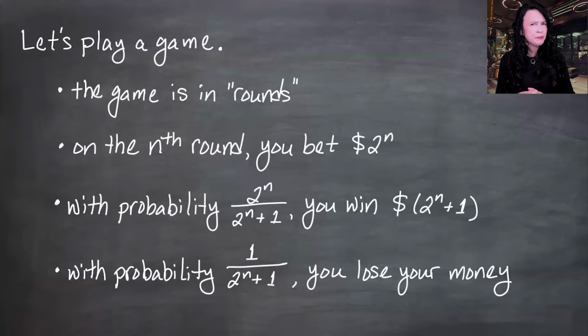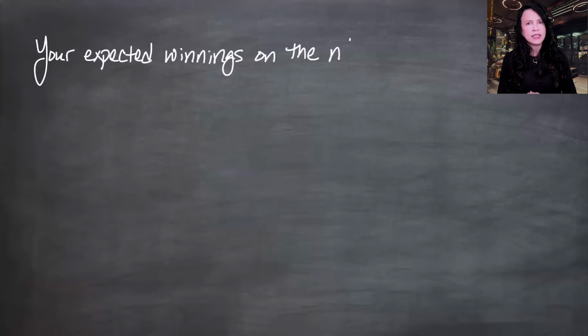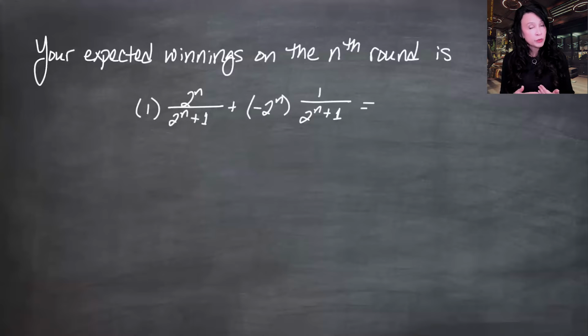Is this a fair game? Your expected winnings on each trial: you expect to gain $1 with probability 2^n over 2^n plus 1, and you expect to gain negative 2^n dollars with the rest of the probability. When you add this up, you get 0. So it's fair in the sense that in each round of the game, you don't have a negative expected winnings, which is true of most games in casinos, except for craps if you play the odds on your bets.